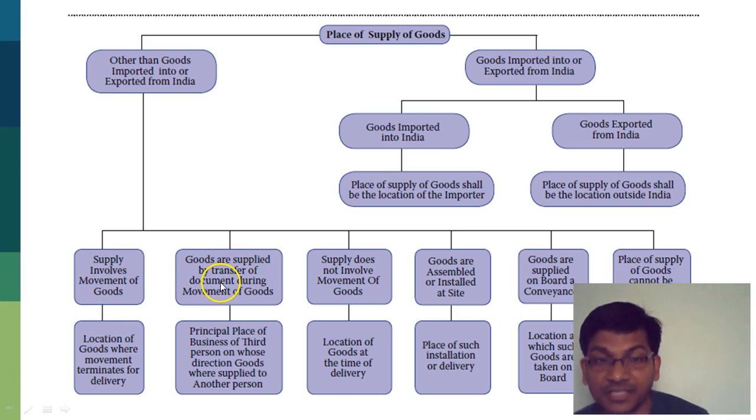In case goods are supplied by transfer of documents, the principal place of business of the third person on whose direction goods are supplied to another person. So if the registered office of the company is in Lucknow, and in course of transfer I have just exchanged the bilty, then it will be the registered place of the third person. Where there is no movement of goods, it is the location of goods at the time of delivery. So if it's within the godown, I am simply selling the godown, then it will be where this godown was located. If it's assembled at site, where this assembly or installation happened, and so forth.